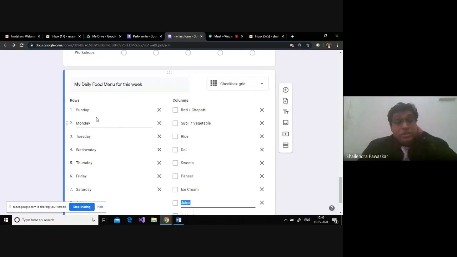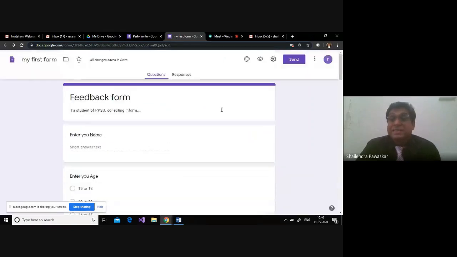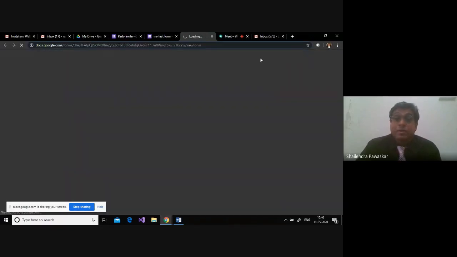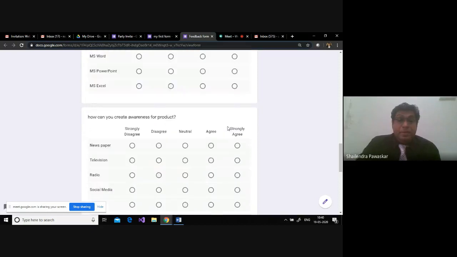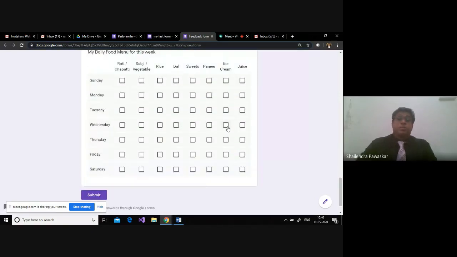So we have rows which are Sunday, Monday, weekdays, and we have a column which says the food item which can be used. So let us go and see the preview of it. Okay. So this is a box I've got as a preview. So my daily food menu for this week. Okay, so on Sunday I want to go for a chapati and a sabji. I don't want to go for rice. Fine, and definitely have some kind of option.